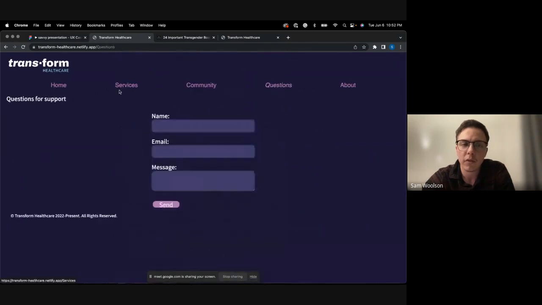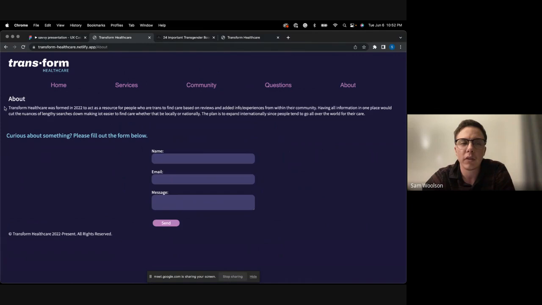For the questions page, if anybody had questions for support, like "I want to change my name on the back end, how do I do that?", they can go ahead and fill out this information and send it, and someone would hopefully get back to them within 7 days to make sure that all questions are answered.